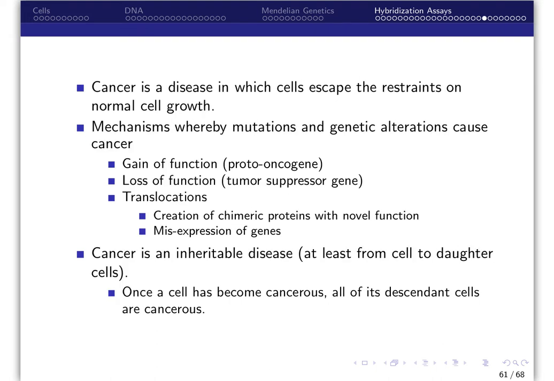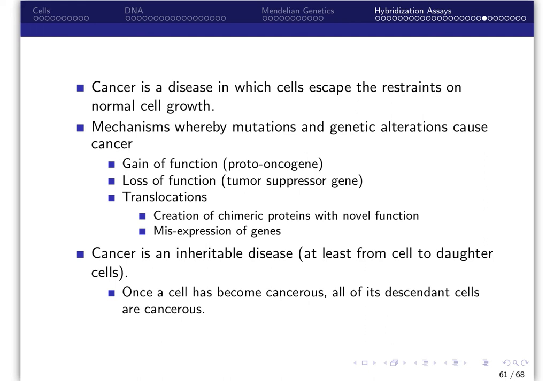Cancer is a disease in which cells escape the restraints on normal cell growth. In fact, cancer is not just one disease, but a generic term used to describe a group of more than 200 diseases sharing common characteristics. Namely, cancer cells are insensitive to inhibitory or anti-growth signals. They evade apoptosis, which is programmed cell death, so they seem to have limitless replication potential.